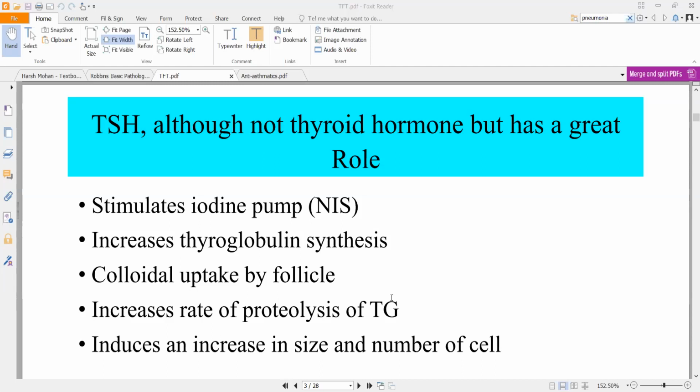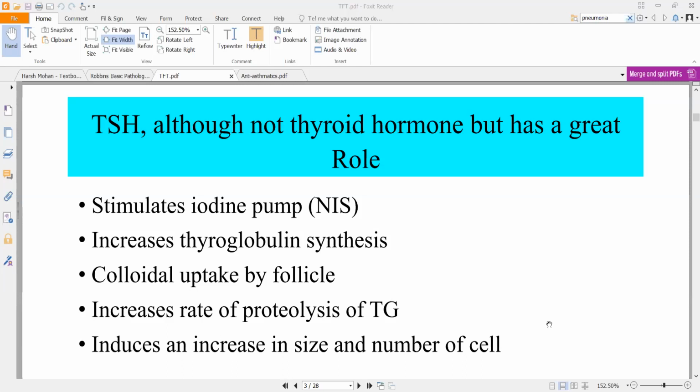It will also help colloidal uptake of your follicles. So your follicles will be able to take in colloids for the formation of T3, T4. Other than that, TSH has a different function. It will help in proteolysis of triglycerides. Your TG means triglycerides. Other than that, it will increase the cell size and cell number. So hypertrophy and hyperplasia. I'm not sure whether those concepts have been taught to you or not, but it increases the cell size of your thyroid gland cells, the follicular cells, and their number, so that more T3, T4 is being formed.